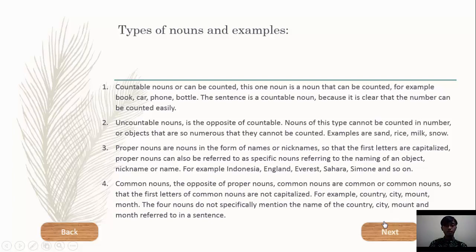Next, common noun. The opposite of proper noun. Common nouns are general nouns, so the first letter of common nouns is not capitalized. For example, country, city, mountain, month. These four nouns do not specifically mention the name of the country, city, and month referred to in a sentence.